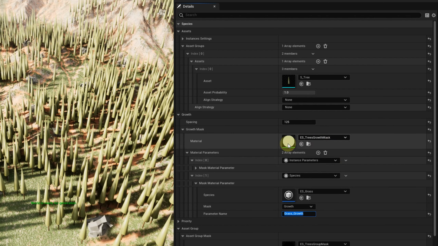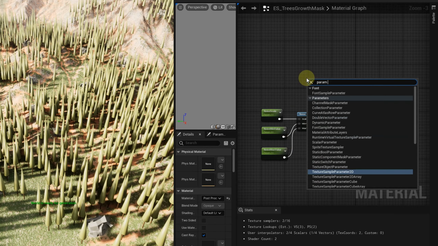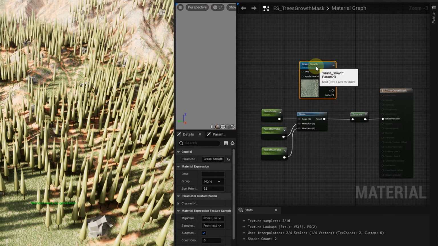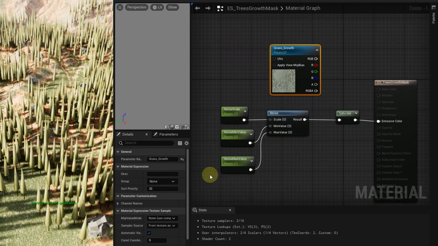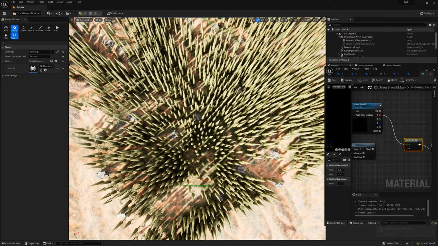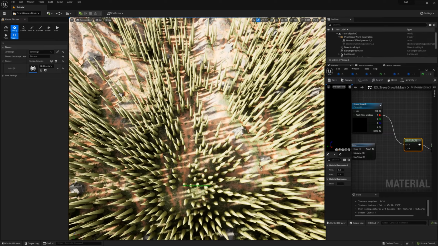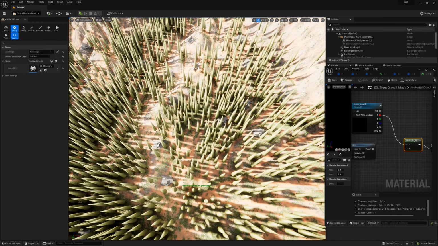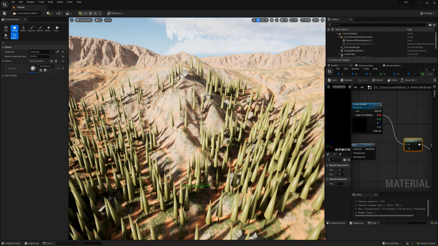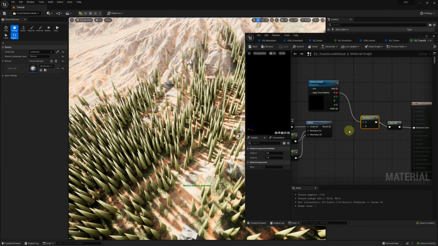We then enter the growth material and add a texture parameter. Name it grass_growth. And here they are. The trees now follow the same pattern as the grass, with gaps created by crevices, sand and rocks. And we recombine that pattern with the noise.